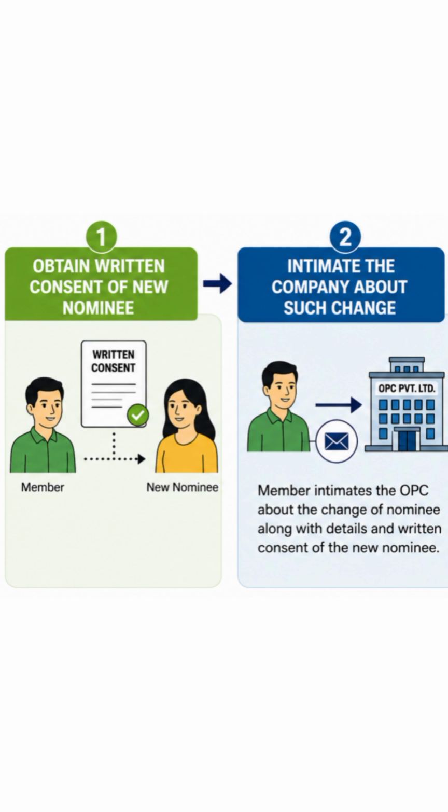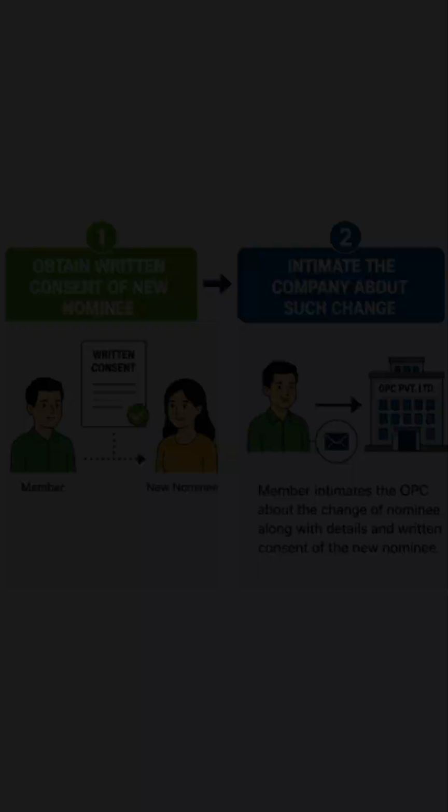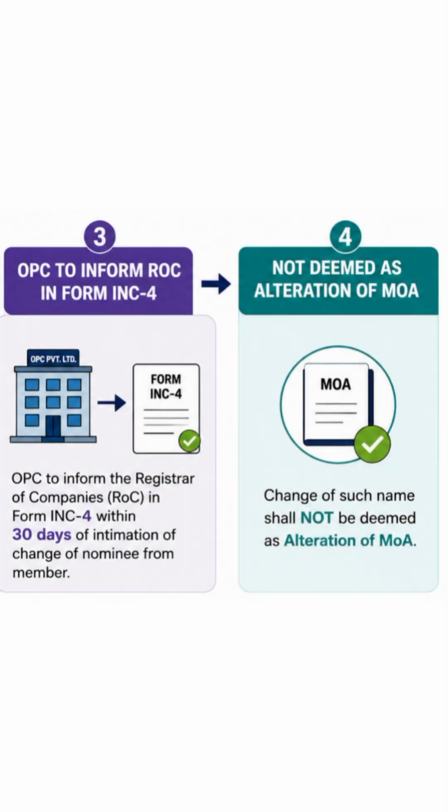Step 2. After receiving the written consent, the member must inform the OPC that they want to change the nominee. And step 3. Once the company receives this information, it has to inform the Registrar of Companies by filing the INC-4. This must be filed within 30 days from the date the member informed the company about the change. One important point to remember is that changing the nominee does not mean the memorandum of association is altered. Even though the nominee's name is mentioned in the MOA, replacing the nominee is treated as a routine compliance.